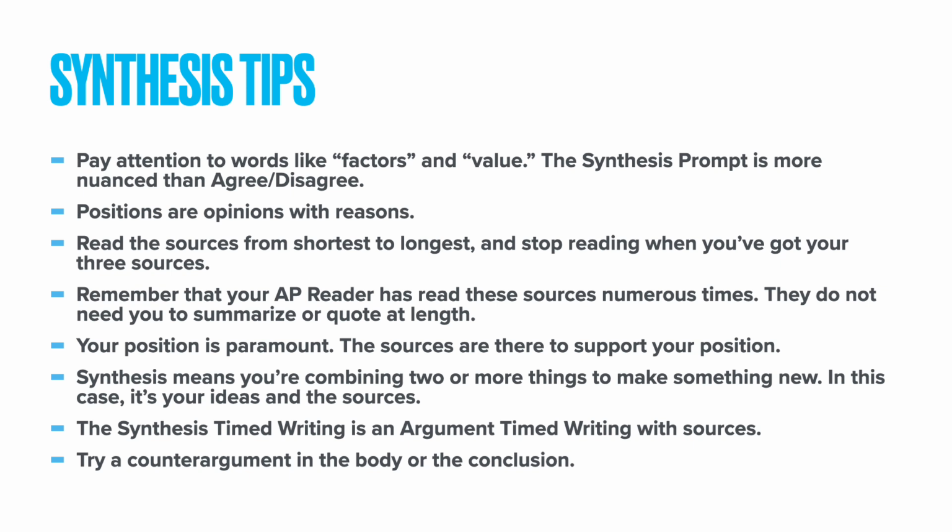So we know that we have to use 3 sources, and we know that they've given us 6. And we also know that there is no bonus point given for using more than 3 sources. So my argument would be, let's spend more time analyzing 3 sources rather than attempting to use more than 3 sources. And if we only need 3, then we might only have to read 3. So I would argue, instead of reading A, B, C, D, E, F, let's read them in order from shortest to longest.